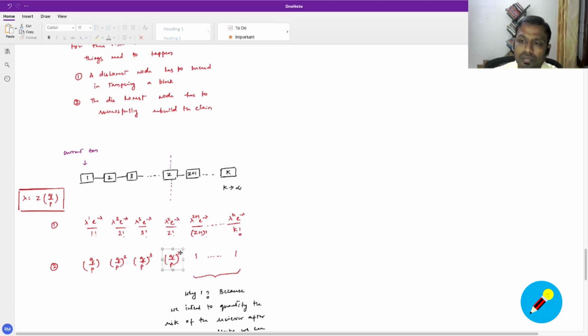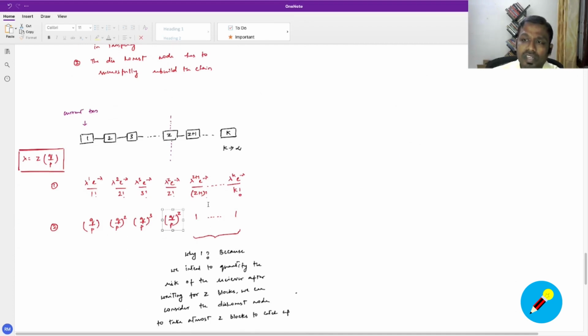What about after Z? After Z, we can consider the probability to be 1. The probability that the dishonest node can successfully rebuild the chain can be considered 1 for any nodes after Z, because we intend to quantify the risk of the receiver after waiting for Z blocks.